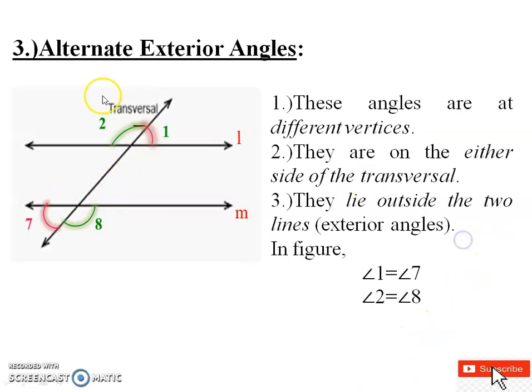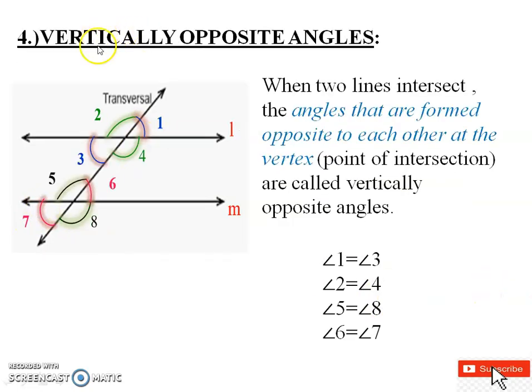Now let us move to alternate exterior angles. Again, the same thing: exterior angles which are alternate. Alternate means if one is on the left side, the other one is on the right side. So angle 2 equals angle 8 is one set of angles, and angle 1 equals angle 7 is another set of angles. Now let us see what vertically opposite angles are.